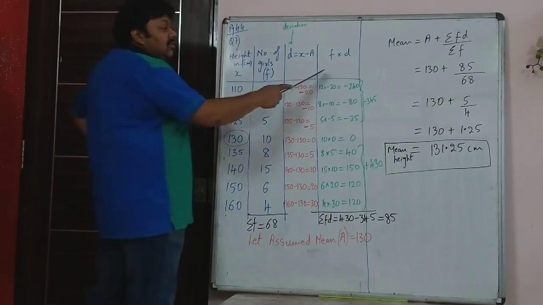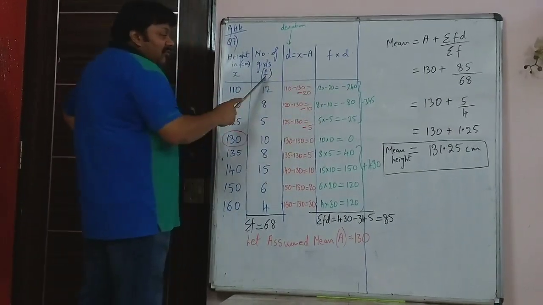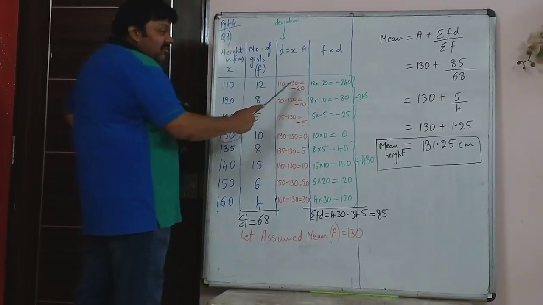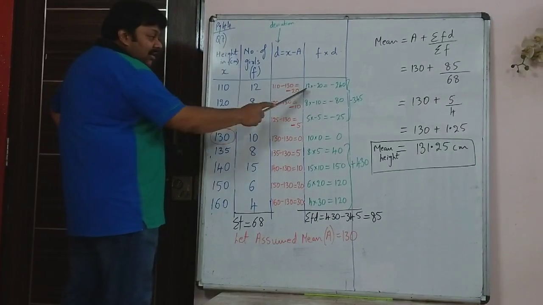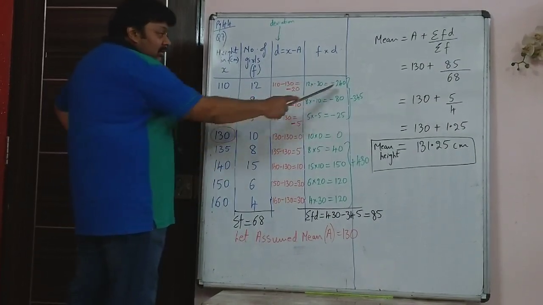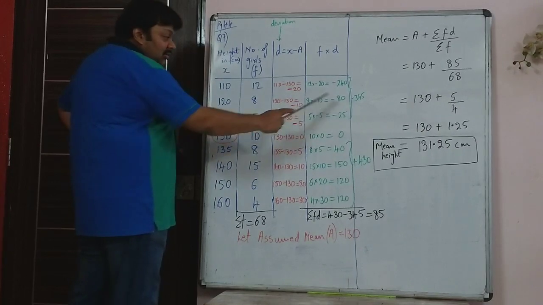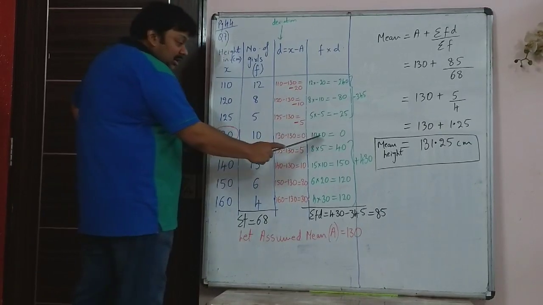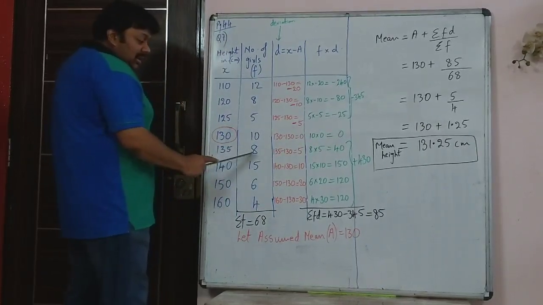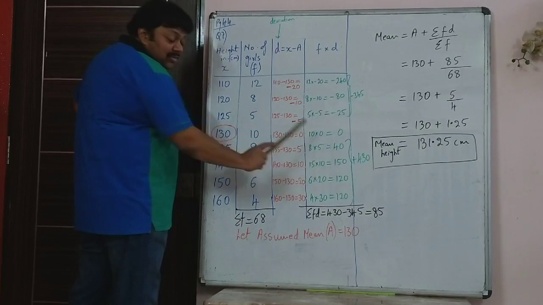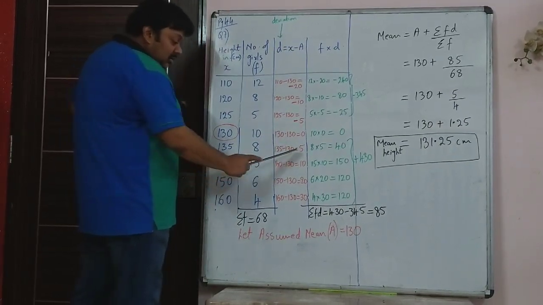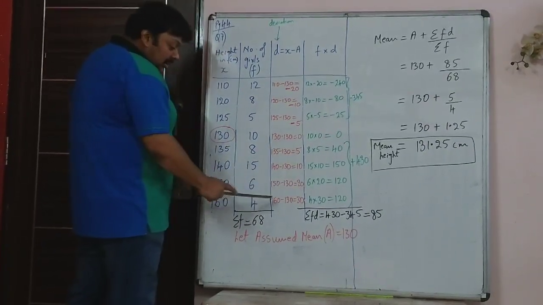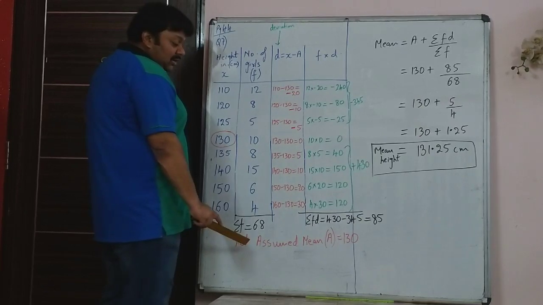So the next column is f into d. F is the frequency, that is the number of girls with that height, frequency into the deviation which you just found. So 12 into minus 20, minus 240. 8 into minus 10, minus 80. 5 into minus 5, minus 25. 10 into 0 will remain 0. 8 into 5, 40, now it is all positive values. Then 15 into 10, 150, 6 into 20, 120, and 4 into 30, 120.